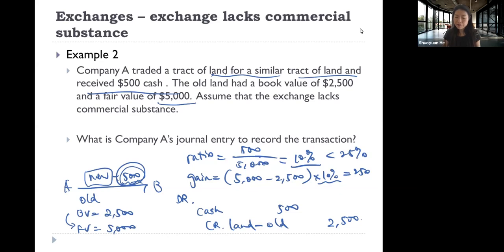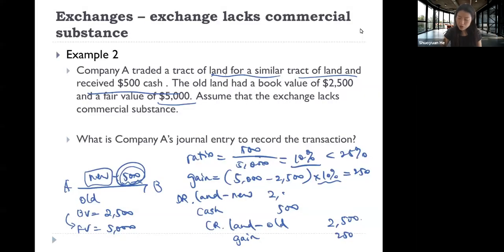So what else do we have here? The firm can recognize a gain on the exchange, which is 250. To balance this out, the cost of the new piece of land is 2,250.